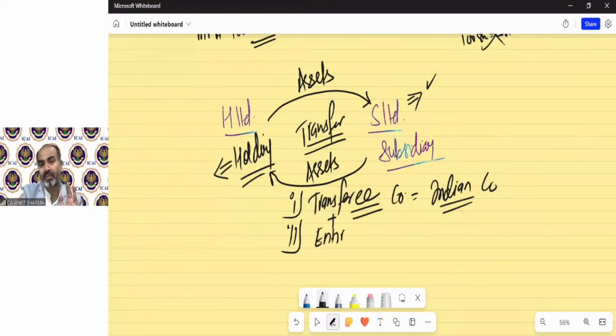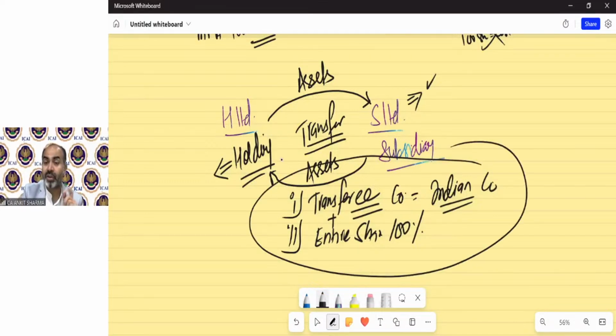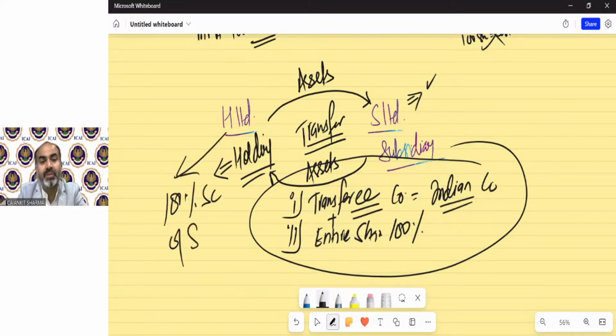Entire share capital means 100%. Generally, we become a subsidiary if somebody holds 51% or more of our share capital. But for the purpose of this exemption, the entire share capital of S Limited should be held by H Limited. So we are not saying that to become a subsidiary, we need 100% share capital. No, it says only those holding-subsidiary asset transfers are exempted in which the holding holds 100% share capital of the subsidiary company.